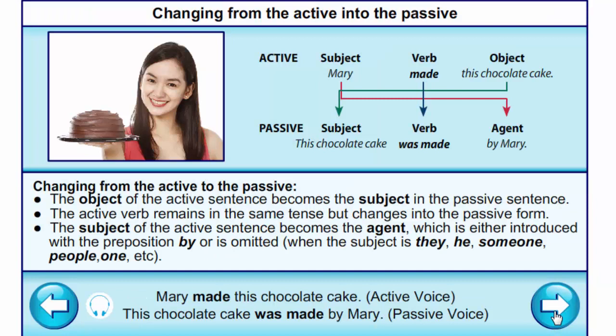Changing from the active into the passive, we are to remember the object of the active sentence becomes the subject in the passive sentence. The active verb remains in the same tense but changes into the passive form. The subject of the active sentence becomes the agent, which is either introduced with the preposition by or is omitted when the subject is they, he, someone, people, one, etc. Mary made this chocolate cake. This chocolate cake was made by Mary.